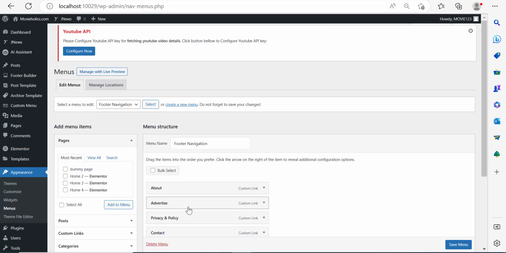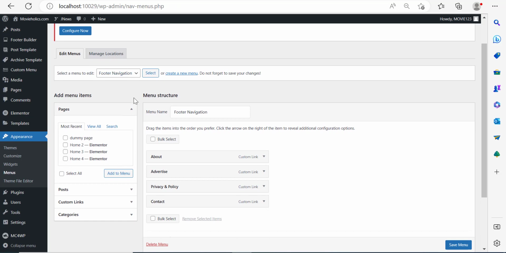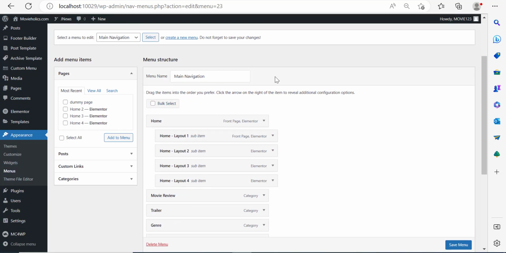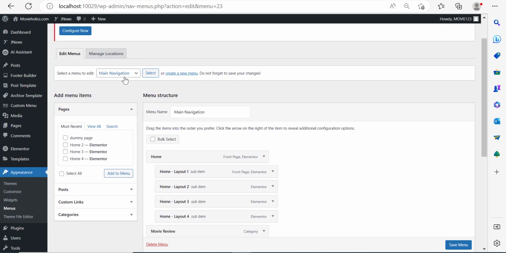And from there, we can edit the footer navigation. Now make sure that you select the menu that you want to edit. So for example here, if you want to edit the footer navigation, make sure that that is the one selected and the one that you see over here. Now if you want to select the main navigation menu, click on the main navigation menu and then click on select. And so as of now, what's going to display over here is the main navigation menu. Now let's go back to the footer navigation menu because that's the menu I said we're going to edit.